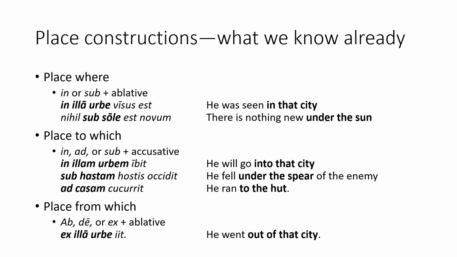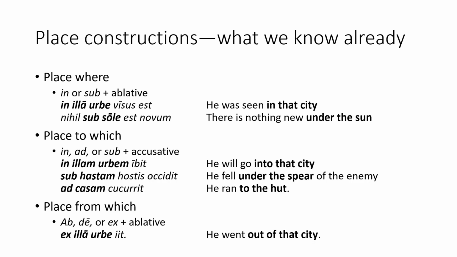The last place construction we know is one we have already named, the ablative of place from which. This is the use of the ablative with the prepositions ab, de, or ex, and usually a verb of motion, to indicate from where the subject of the verb is coming. There is one example of this on your screen. In the sentence ex illa urbe it, ex illa urbe is the ablative of place from which, because it tells us where the subject of the verb is coming from. It is translated as from that city, and the whole sentence as he went out of that city.